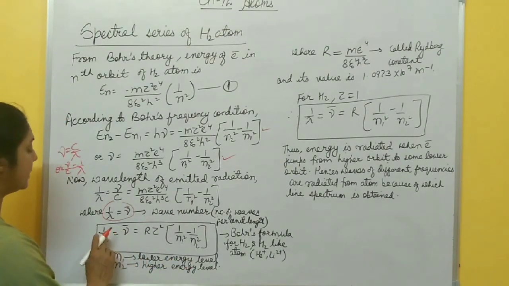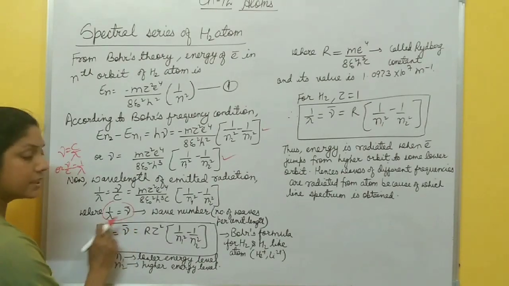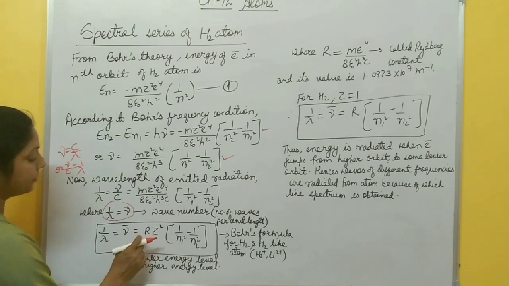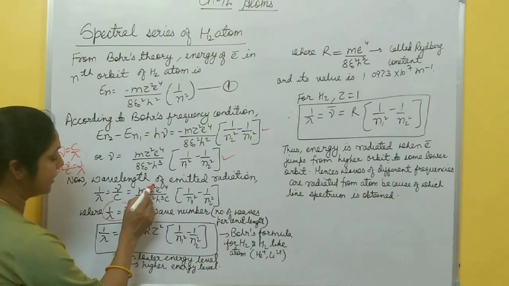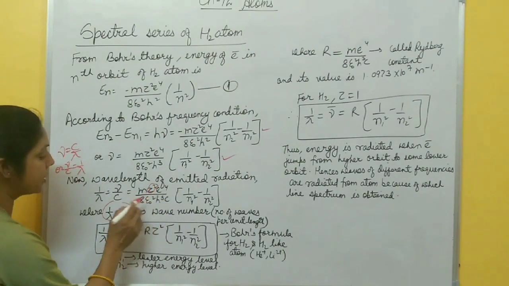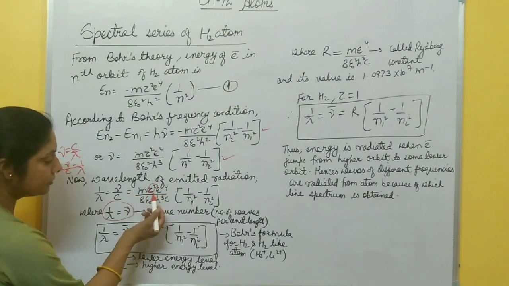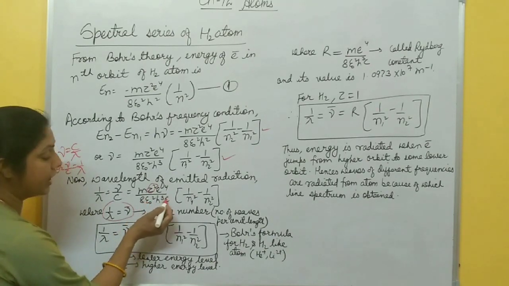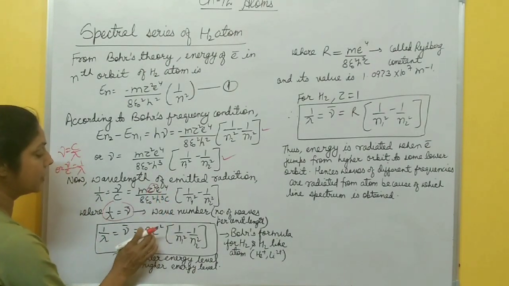So the formula becomes 1 by lambda, or nu bar, which is the symbol for wave number, equal to R z square. Here z square is variable, other terms are constant: mass of electron, charge of electron, value of epsilon naught, h, and velocity of light c, all these are constant.